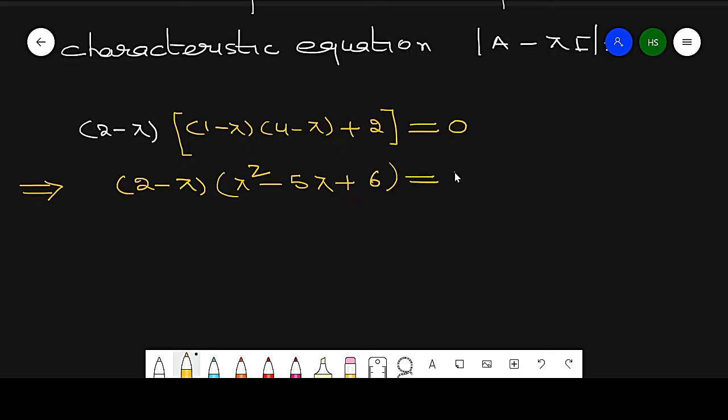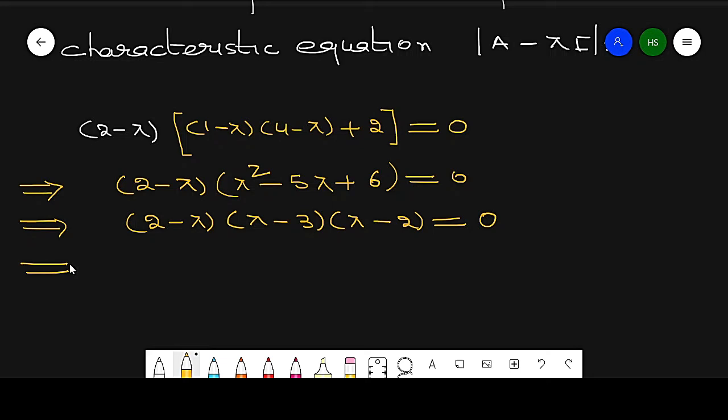So this is equal to 0. Again, it can be factorized as lambda minus 3 into lambda minus 2, which is equal to 0, because it is lambda square minus 5 lambda plus 6.